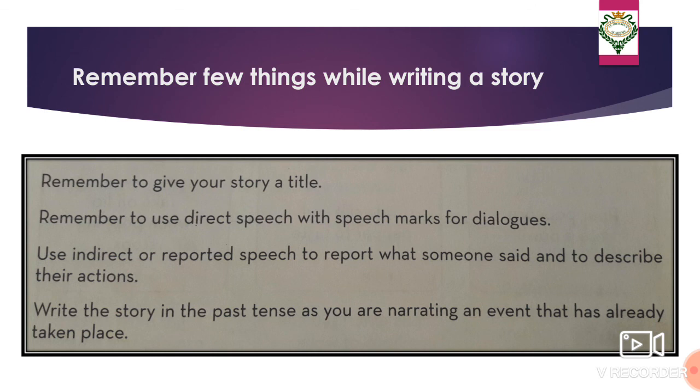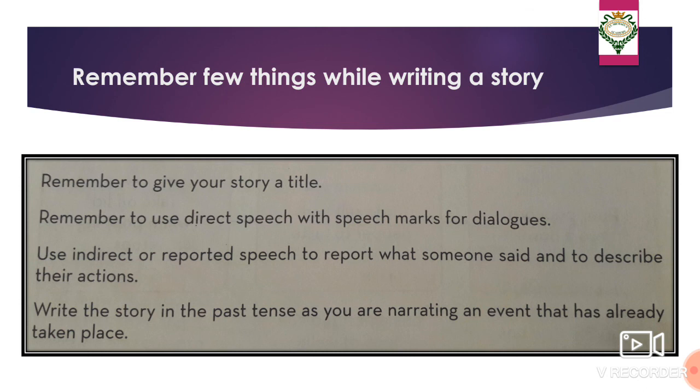And you have to use reported speech too, when you have to describe what someone said, or when you have to describe their actions. And lastly, but very importantly, you have to use past tense while writing or narrating a story.